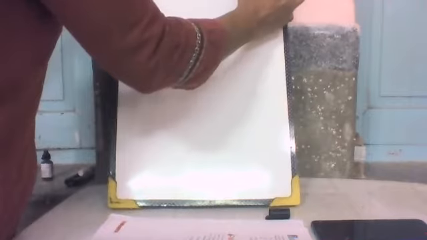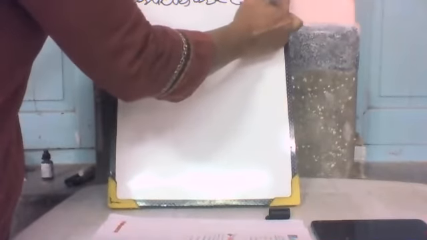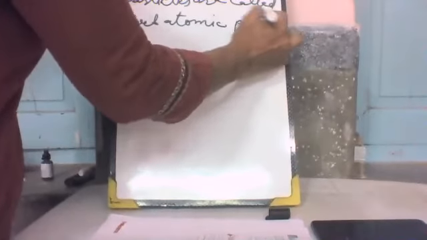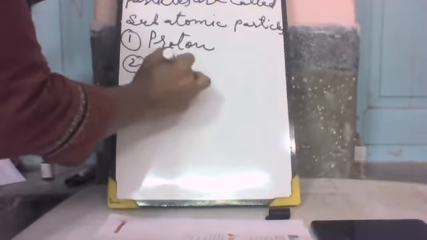Particles inside them. And these particles are known as subatomic particles. There are three types of subatomic particle: proton, neutron and electron.